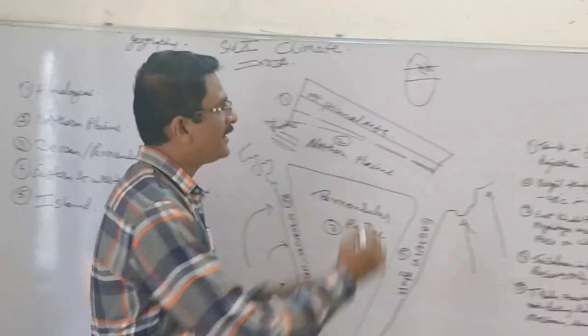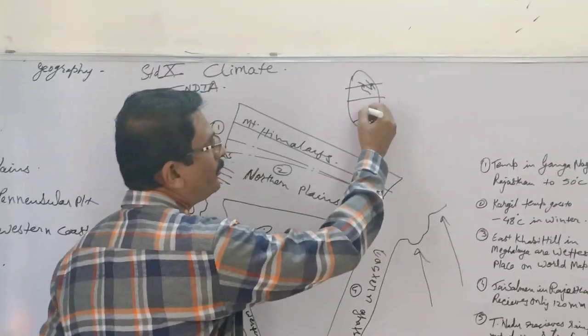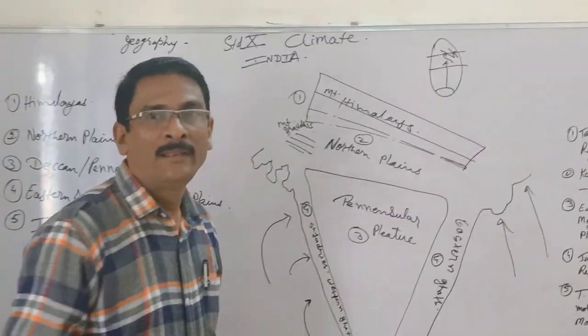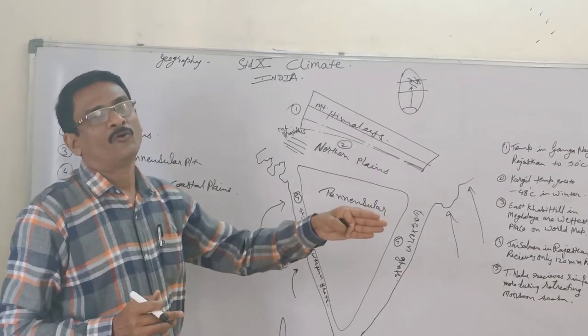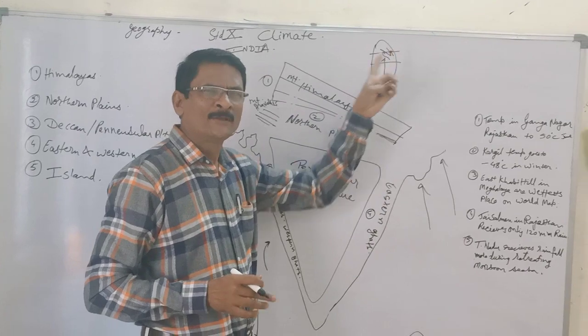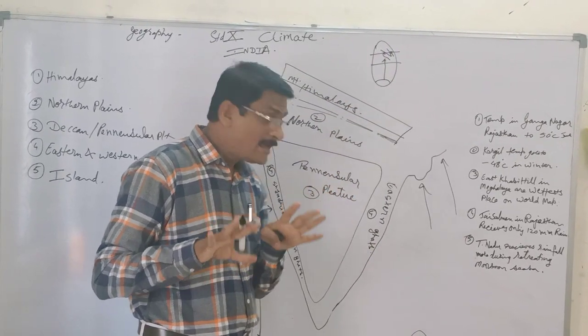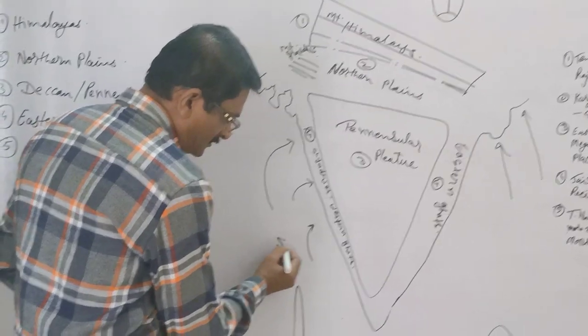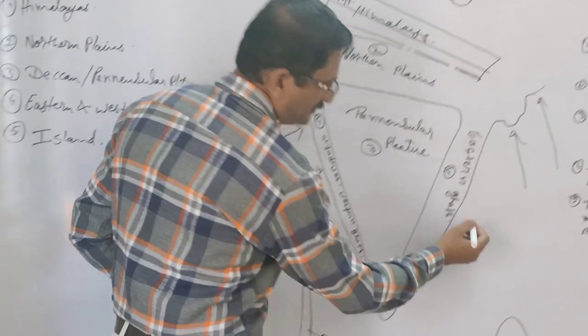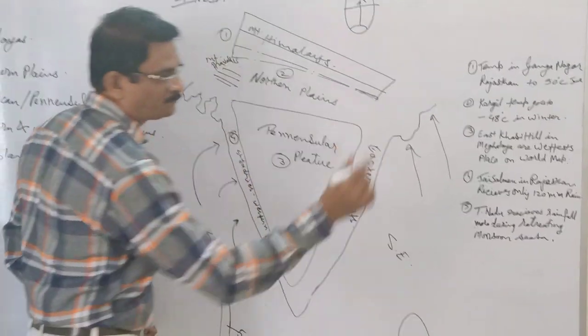From the southern tip to India, there is no land that may disturb the flow of the water currents towards India. So naturally, India receives monsoon on these 2 sides. This is southwest and this is southeast.